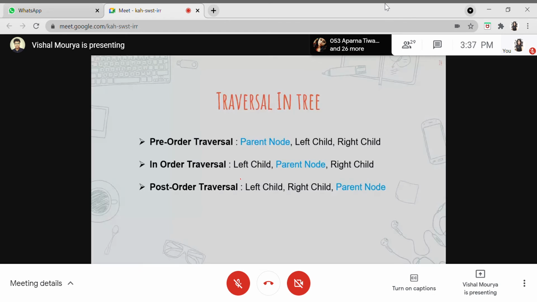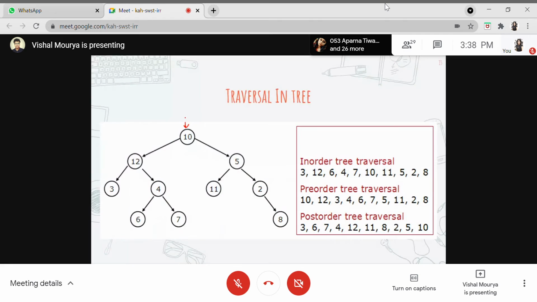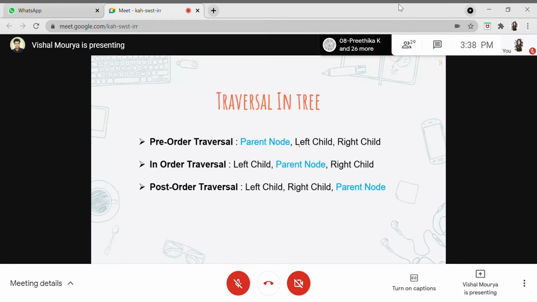So I was on pre-order traversal. This is the root node for this particular tree. In pre-order traversal, as mentioned here, we first go to the parent node, then the left child and right child. Similarly, in-order and post-order go through this. The naming is done in reference to the parent node, which I've highlighted. In pre-order traversal you first go to the parent node, and the left and right are always in that sequence.